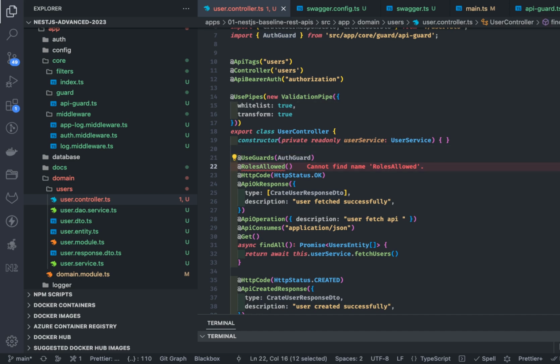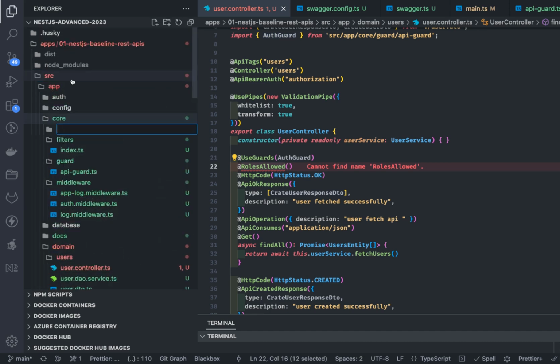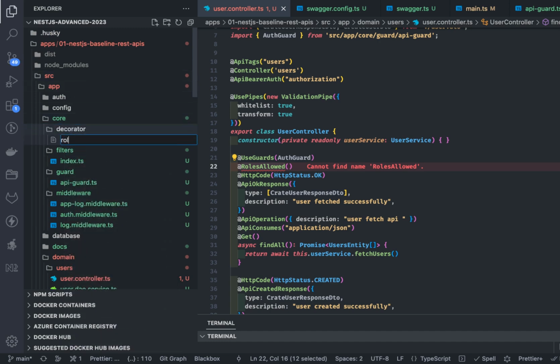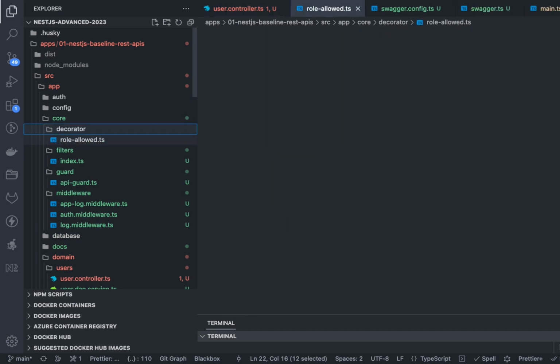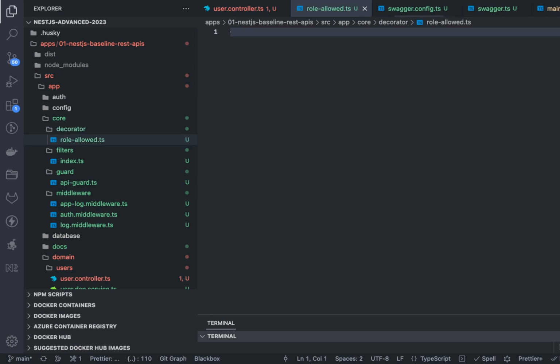And how do we do it? Inside our shared folder, I can just create a decorator, and here I can create role-allowed.ts. What this decorator is going to do is feed the data to my NestJS auth guard.